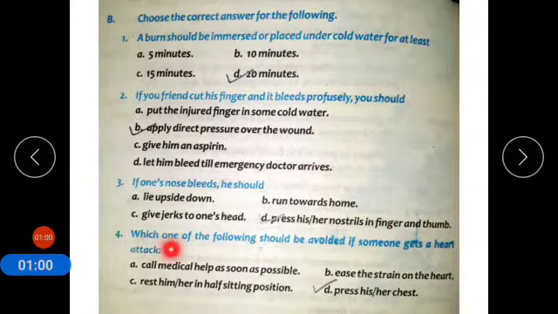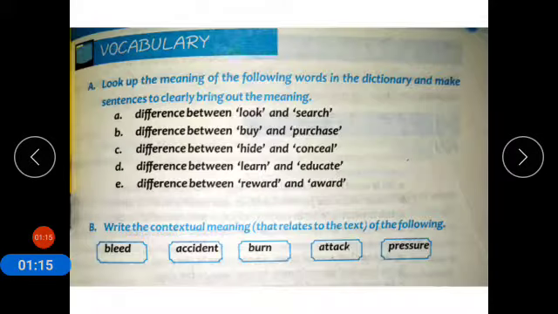Number 4. Which one of the following should be avoided if someone gets a heart attack? D is the correct answer. We have to avoid pressing his or her chest.